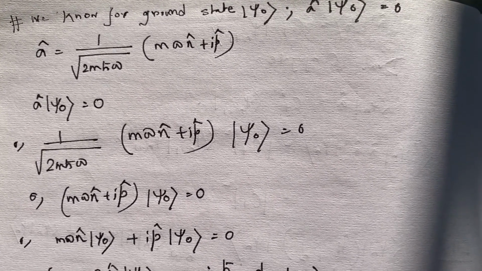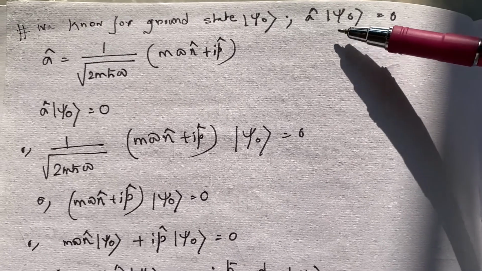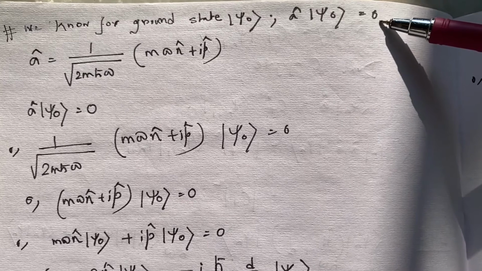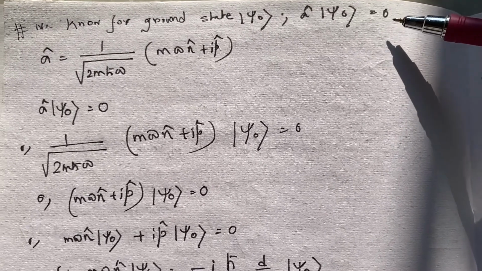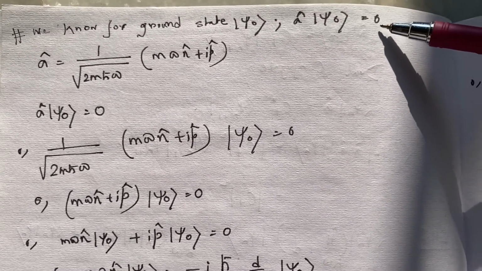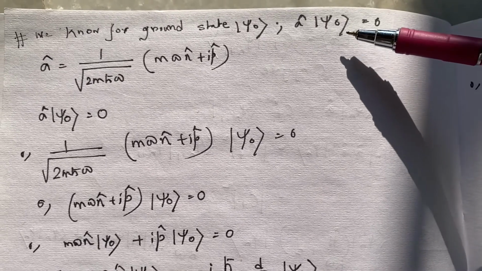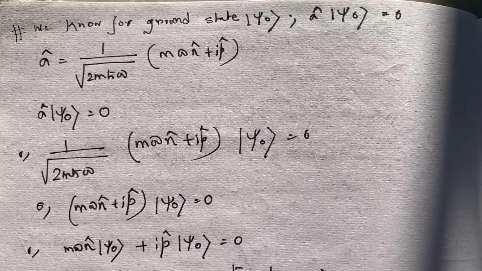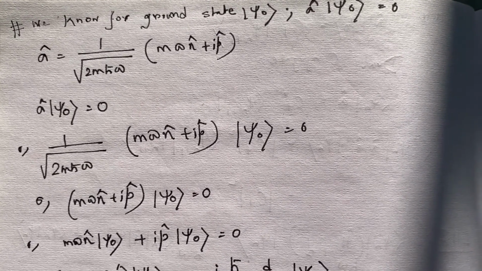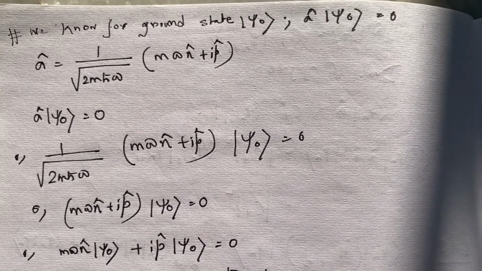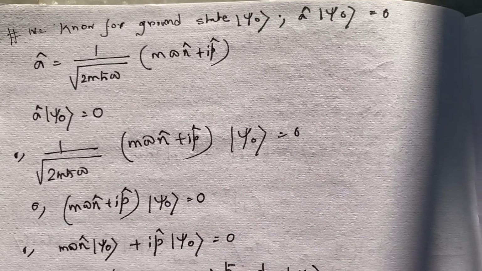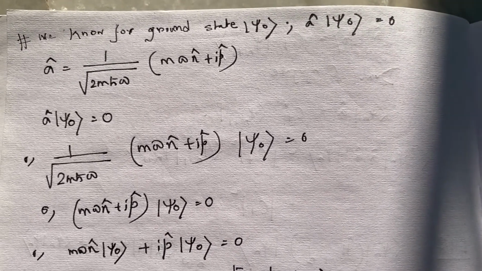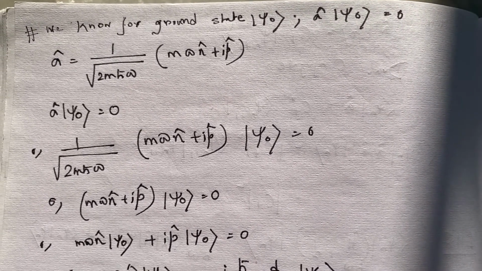So I am starting with this property, because when the lowering operator operates on the ground state, it will give me 0. I have shown this in my previous video. Why is that? Because quantum mechanics restricts us to have a non-zero energy value for the ground state. So we are stuck here. We cannot operate the lowering operator as much as I want.